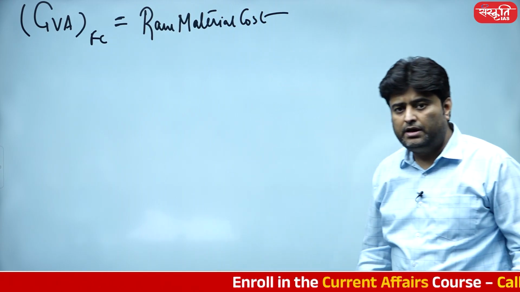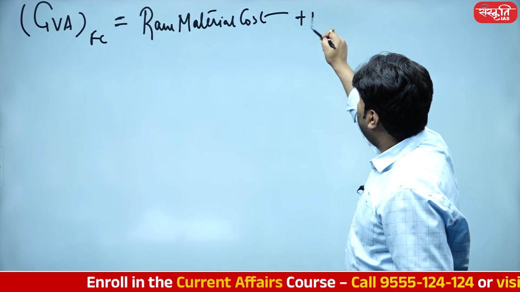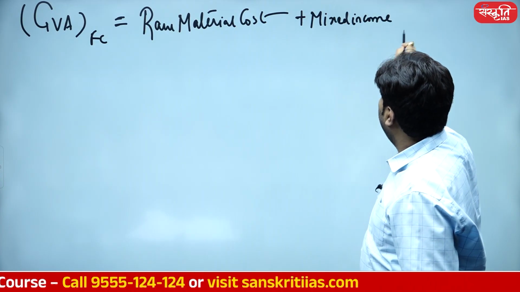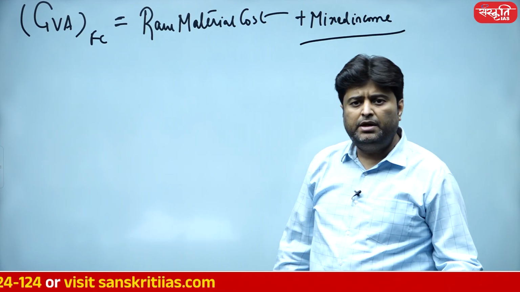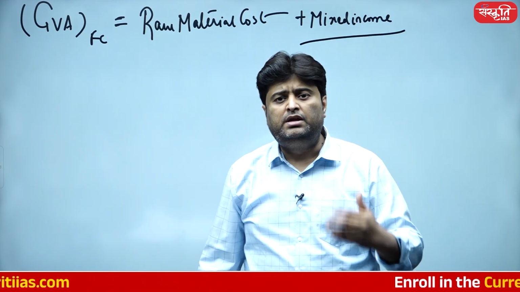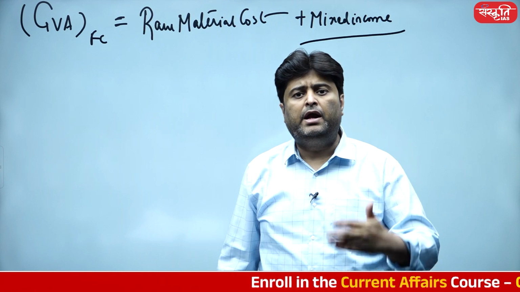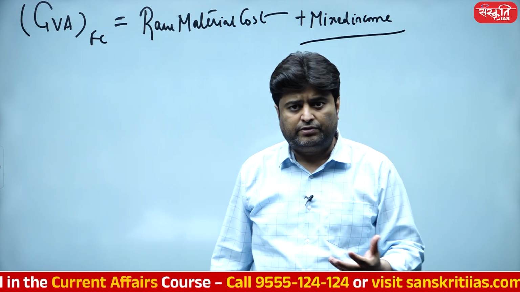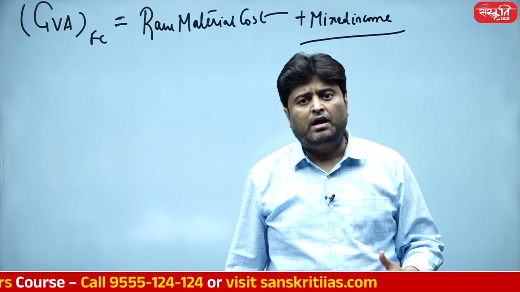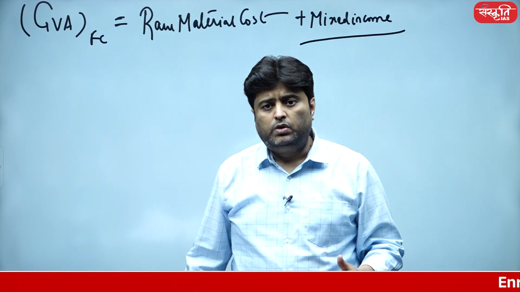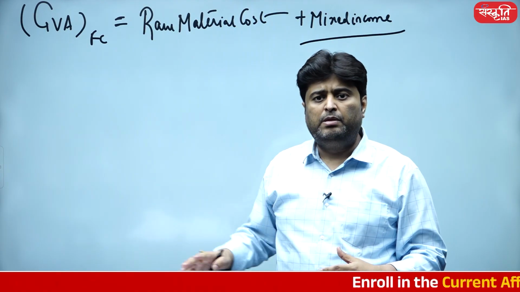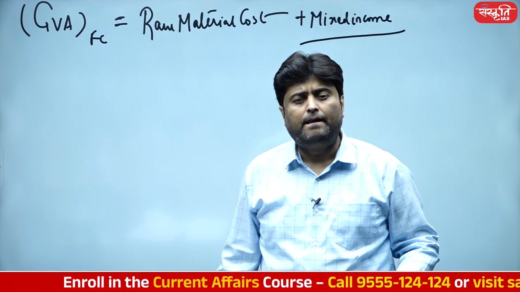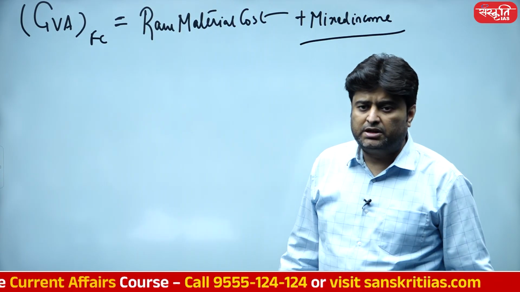So it includes his raw material cost plus mixed income. I hope you know what is mixed income. If you are not aware about it, just listen to it. Mixed income means income which includes the working hours payment of the Malik, working hour payments of the manufacturer as well. Because most of the units in our country are those run by self-employed people. तो एक गले की दुकान में मालिक भी बैठ रहा है, लेबर भी बैठ रहा है. अगर लेबर को 8,000 रुपये मिल रहे हैं तो मालिक के भी 16,000 बनते, तो उसको भी ऐड कर लिया गया. सो दैट्स मिक्स्ड इनकम.